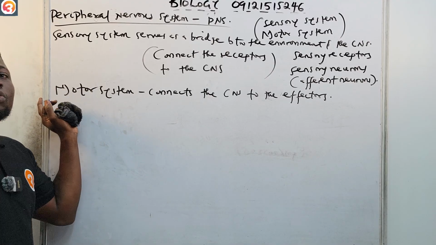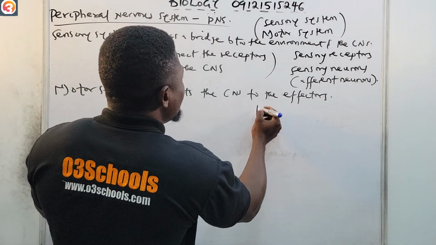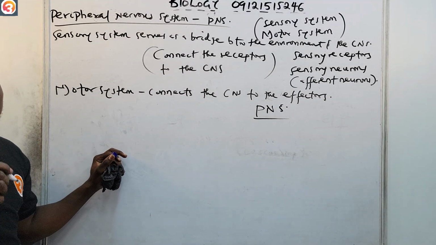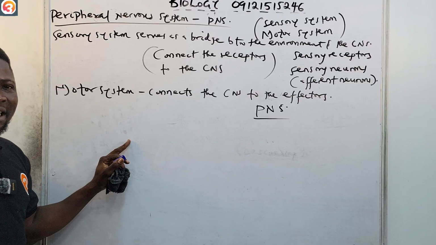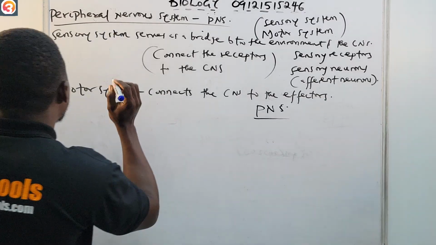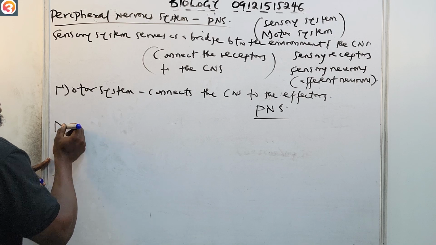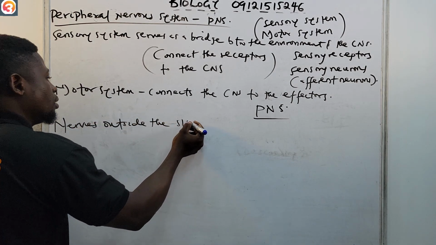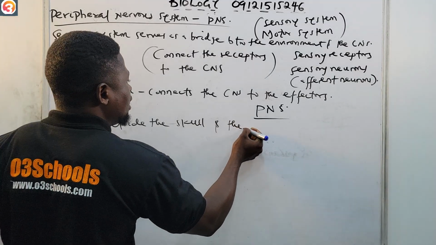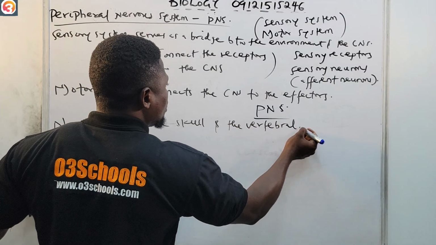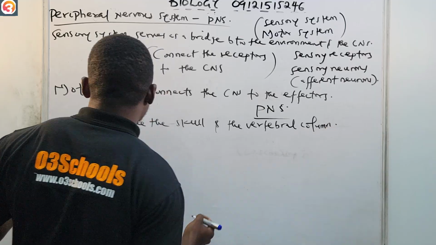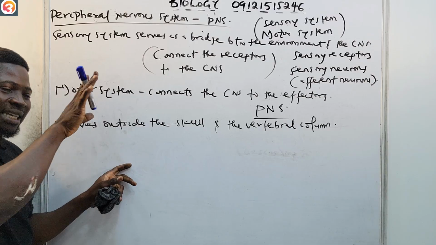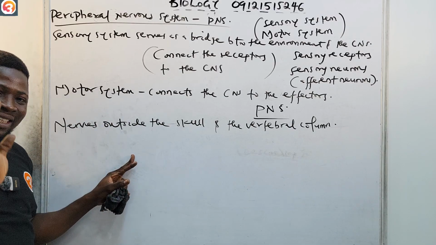Before I talk about that, it is good to know that the PNS, the peripheral nervous system, consists of nerves outside the skull and also outside the vertebral column.